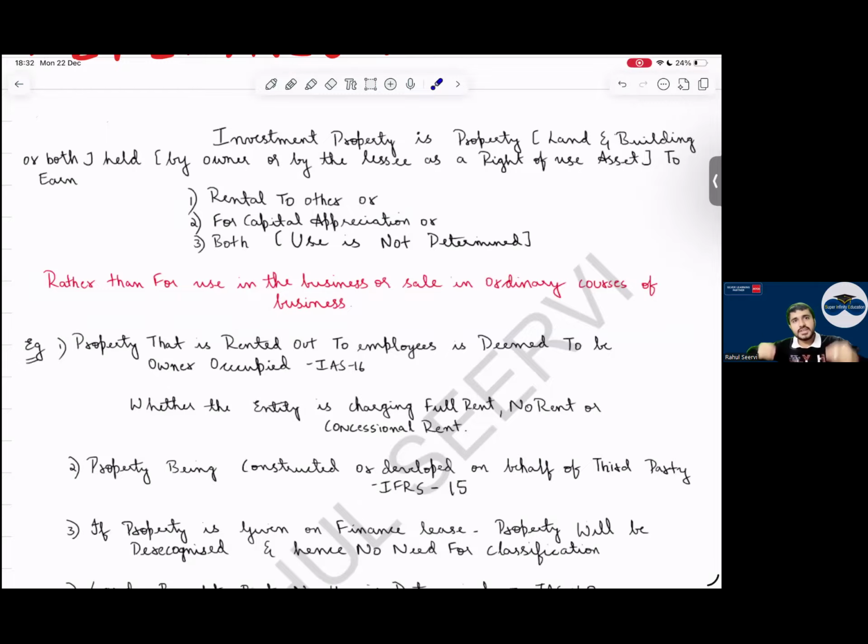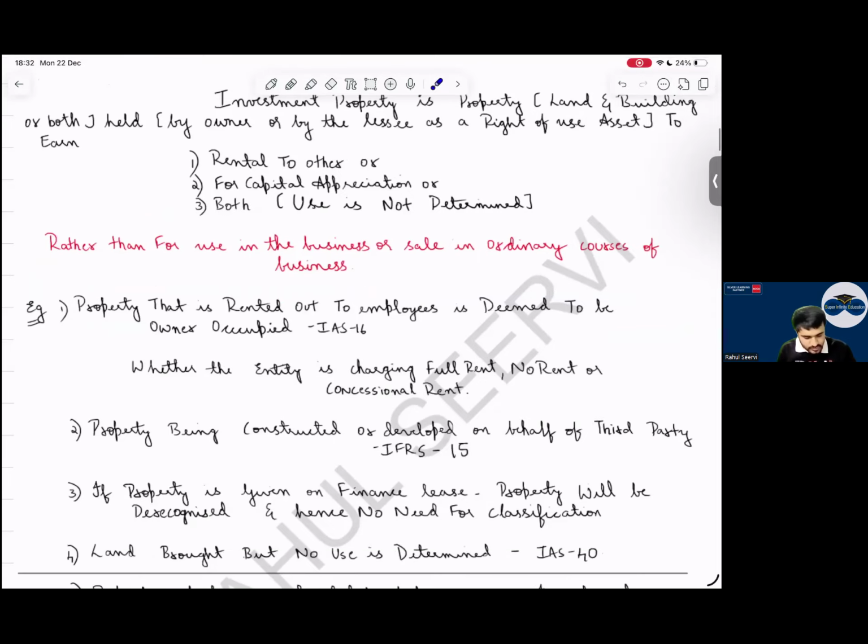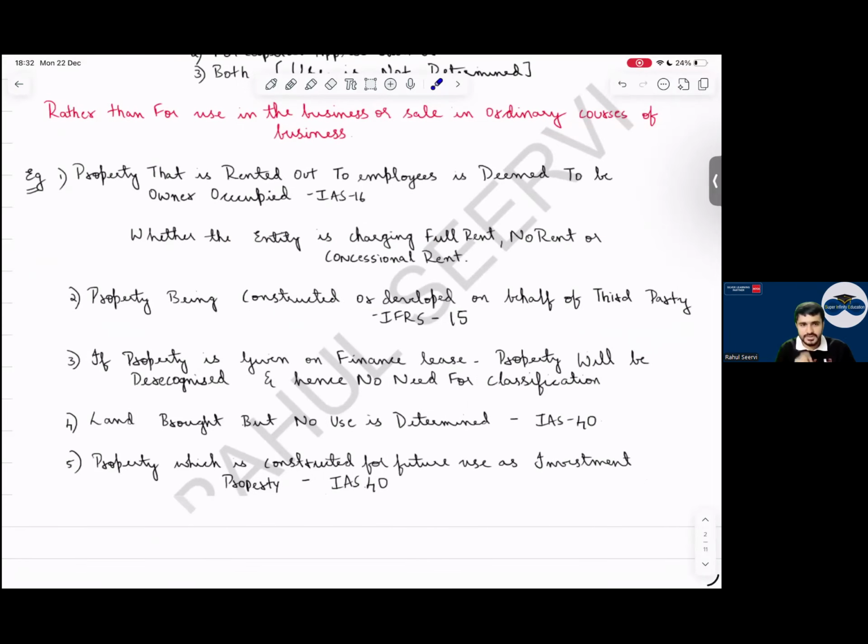If I say I purchase property and I sell, I'm a broker. My company is a broking company. We purchase property, we sell it. We purchase, we sell. So it is inventory. Okay. Now see some examples I've written where you'll make mistakes.